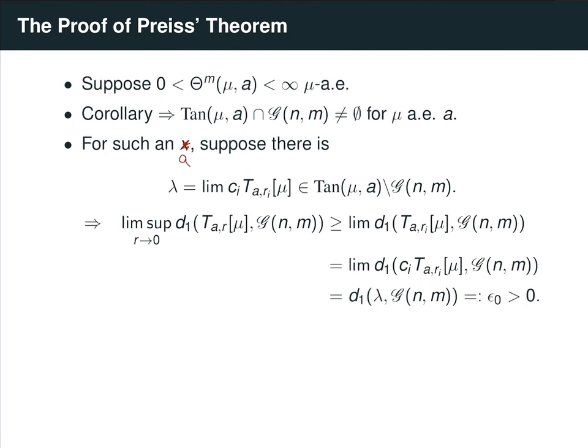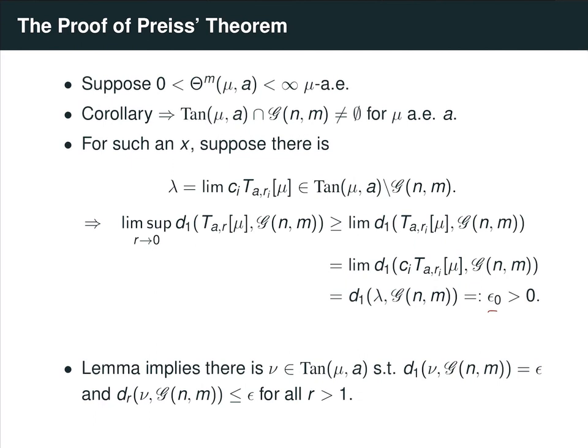And then because d1 is continuous in the weak topology, this is equal to d1 of the limit of the sequence, which is lambda, the distance between lambda and G, which, because lambda is not an element of G, and because G has closed basis, is positive. So we'll let epsilon naught be this positive distance.